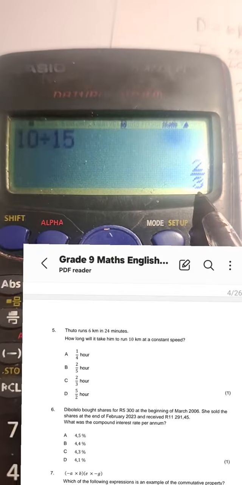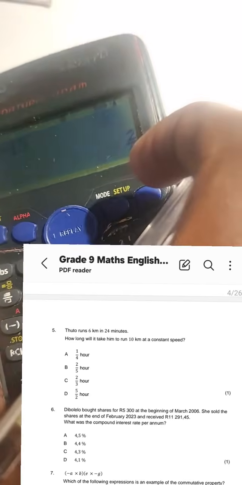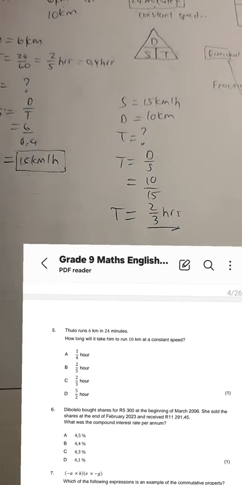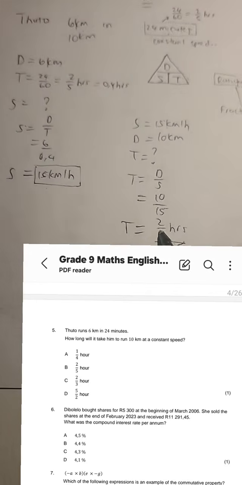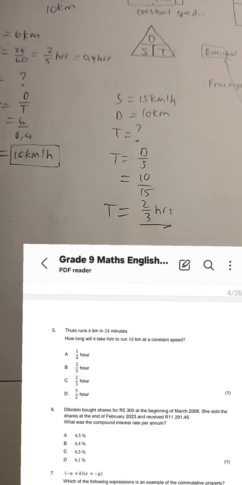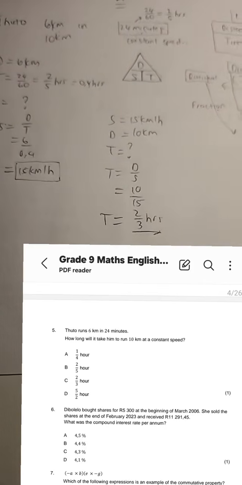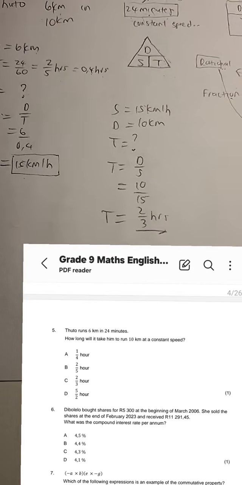Okay, do you see that again, guys? It's coming up 2 over 3, which is not 0.6666666. It's a recurring decimal, that one. Rational. So that's why we say rational numbers are fractions. They can be written in decimal numbers as recurring decimals. That's a typical example. So guys, you have 2 ways of answering this question, depending on who you are.